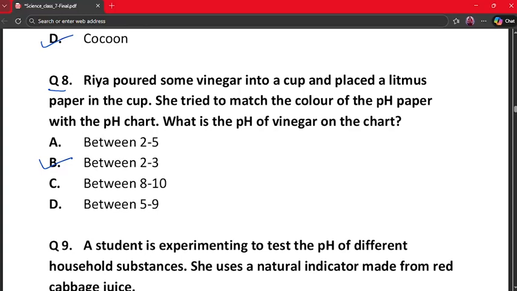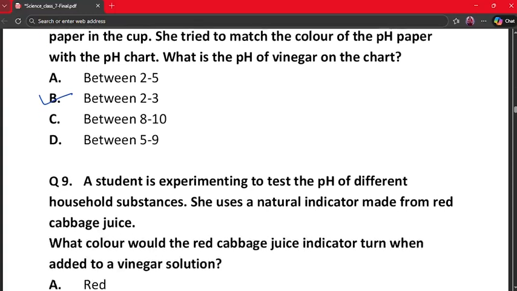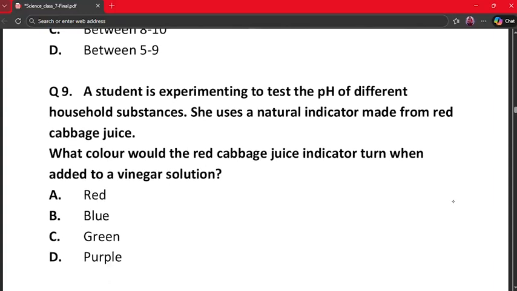It turns blue litmus red. So when matched on the pH chart, option B fits perfectly. That's why the answer is between 2 and 3. Our next question is question number 9.